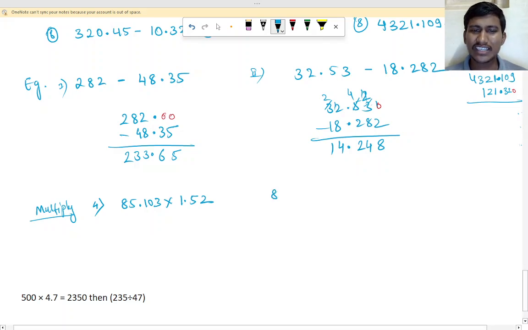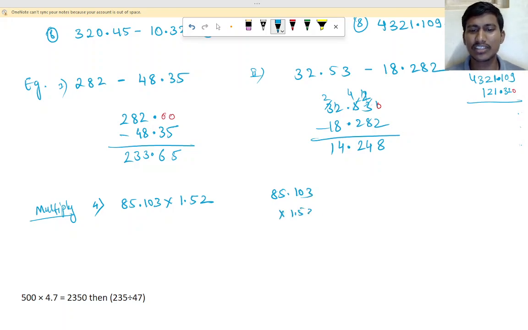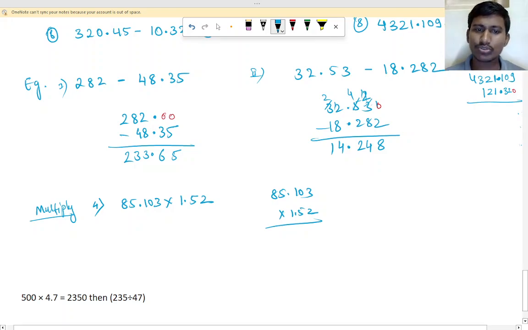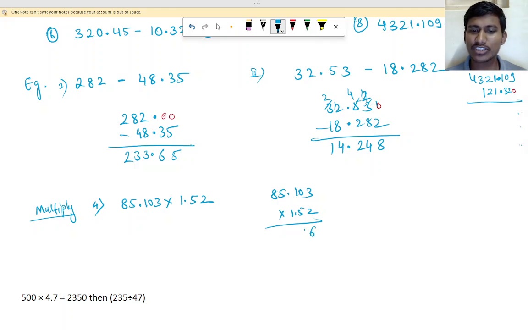Here, in the multiplication of 85.103, you may have done something wrong, which is why you are getting a different answer. So let us see here. It is very easy. First we have to multiply with 2. 2 threes are 6, 2 zeros are 0, 2 ones are 2, right? 2 ones are 2.